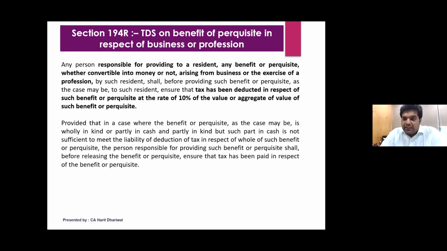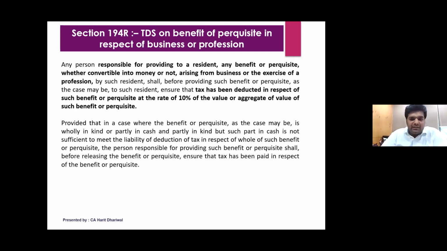For example, there is Mr. A who lives in Ahmedabad and he wants to do business with Mr. B of Bombay. Mr. B is a big wholesaler. So he visits Bombay, and when he visits Bombay, Mr. B, just to treat him well, books a hotel for Mr. A. He gives him a watch. He gives him a car facility and everything.